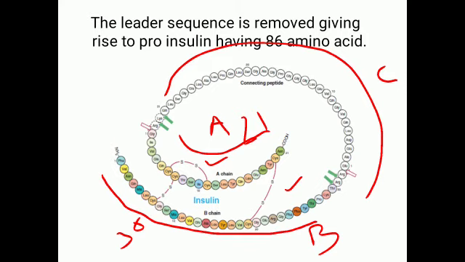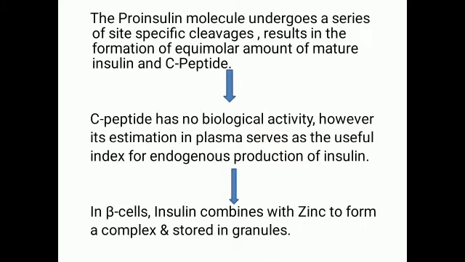disulfide bonds. This proinsulin undergoes a series of site-specific cleavage, right? And that results in the formation of equimolar amount of mature insulin and C-peptide. C-peptide was what? It was the connecting peptide. So the site cleavage results in the cleavage of the entire proinsulin polypeptide chain into three fragments. One fragment is the A chain, another fragment is the B chain, and the third fragment is the connecting peptide.